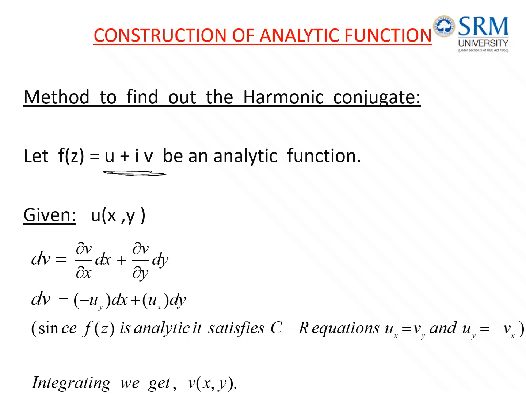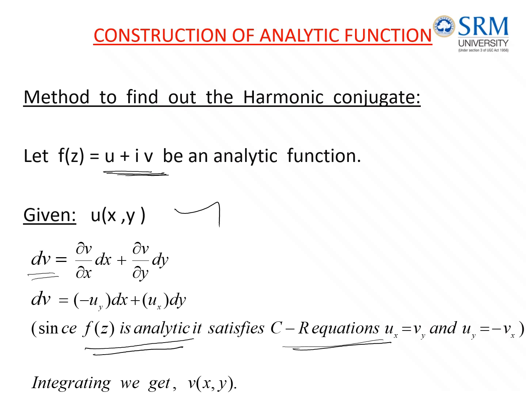For example, u is given, and if you want to find v, we need to start with the total differential coefficient of v. That is, we write dv as dou v by dou x into dx plus dou v by dou y into dy. Then dou v by dou x and dou v by dou y we can rewrite using the Cauchy-Riemann equations, as the function is analytic, so the CR equations will be satisfied.